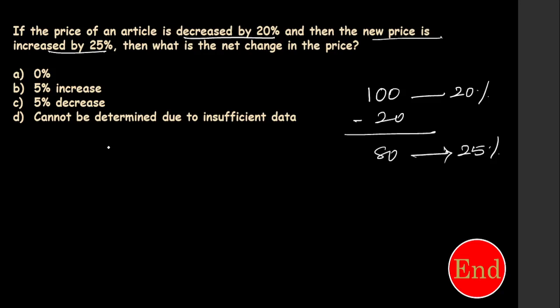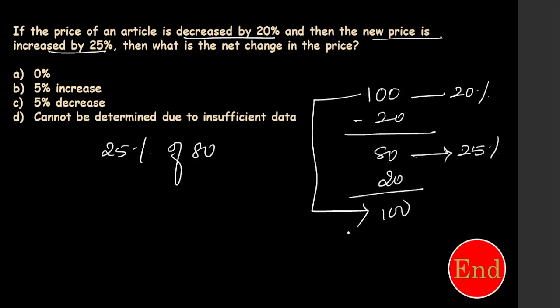Of 80. Listen, if anybody had doubt, please check this. 25% of 80: half of 80 is 50%, that is 40. Half of 40 is 25%, that is 20. So 20 I need to increase. So again I got 100. Initially I got 100, again I got 100. So 0% increase or decrease. Nothing has happened here. After a decrease of 20% and an increase of 25%, there is no change.